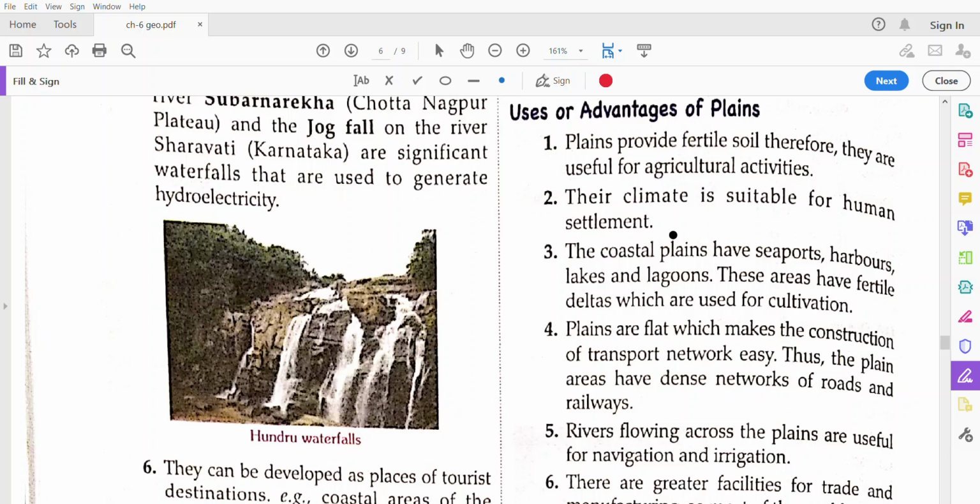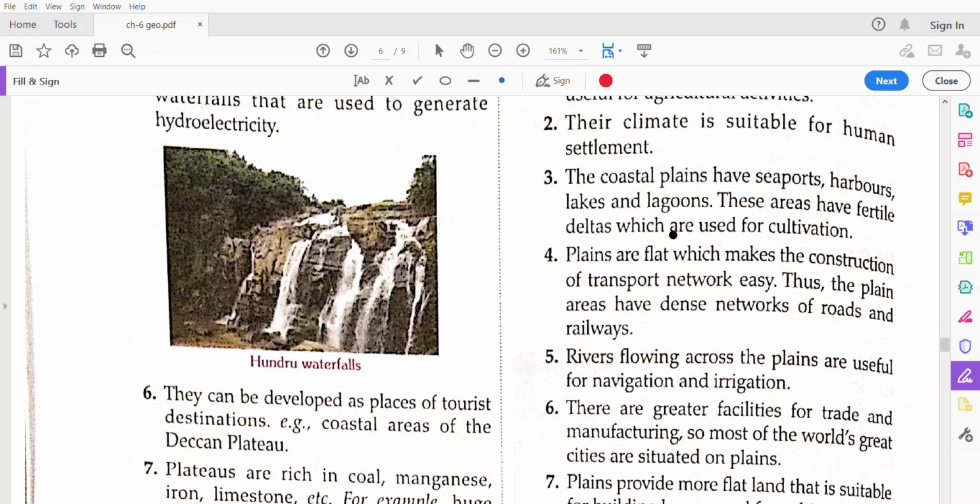They do not have the harsh climate that the mountains have, and the coastal plains have seaports, harbors, lakes, and lagoons also. Deltas are good for cultivation, and seaports and harbors are good for the export of goods also.